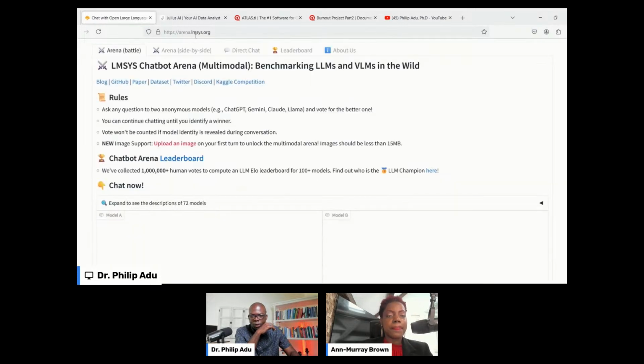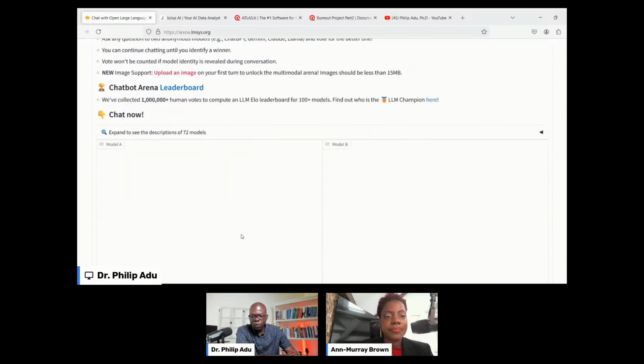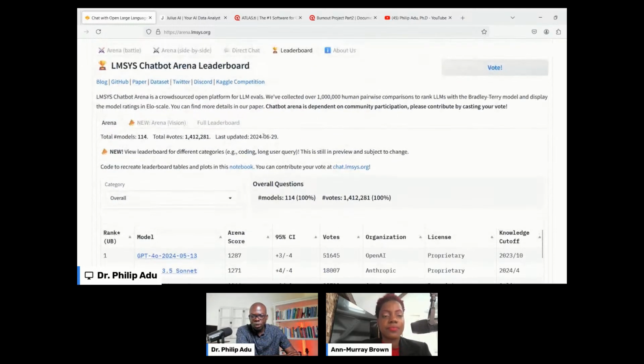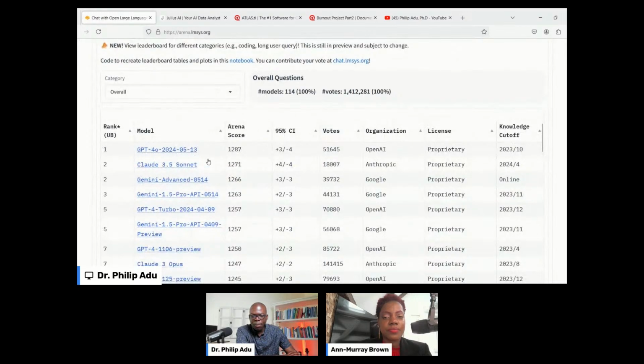It's called arena.lmsys. When you go there, you'll be able to compare models, right? As you can see here, you can even go to the leaderboard. The leaderboard will tell you the model that is now popular. You can see that ChatGPT-4o has a higher score, followed by Claude 3.5 Sonnet, and then Gemini from Google, and another Gemini, GPT-4 Turbo. So you see which model is on top, right?